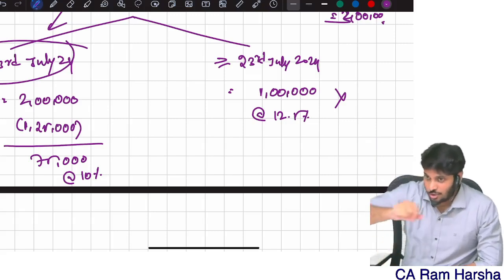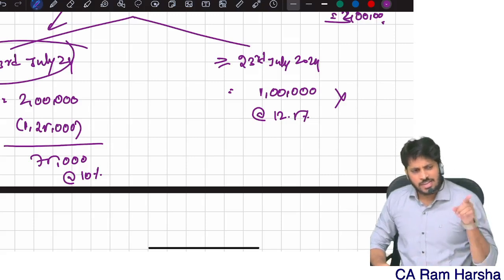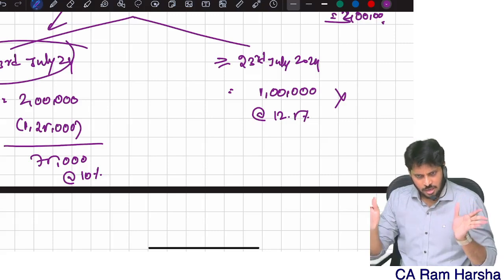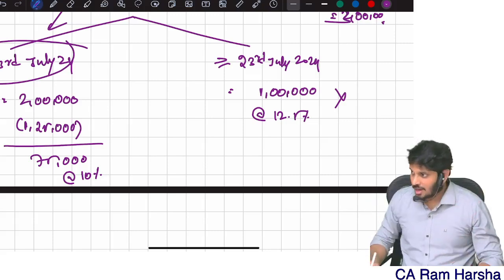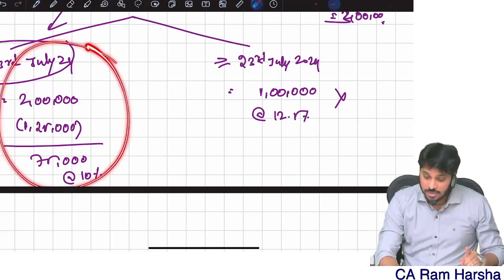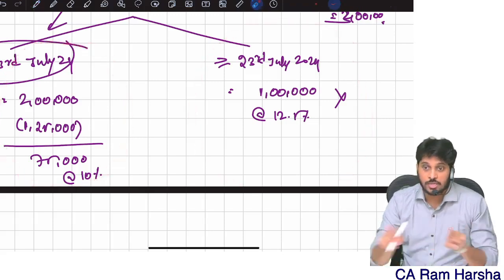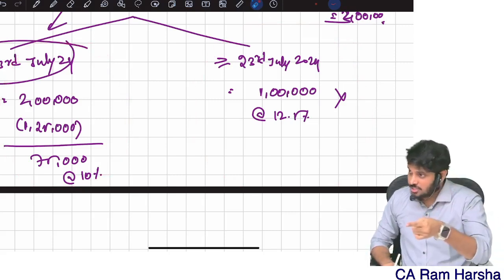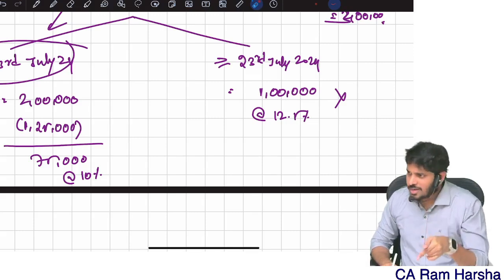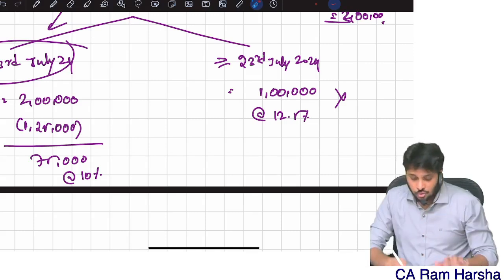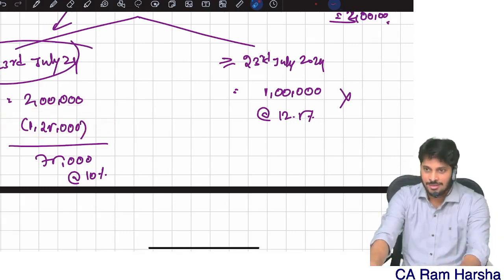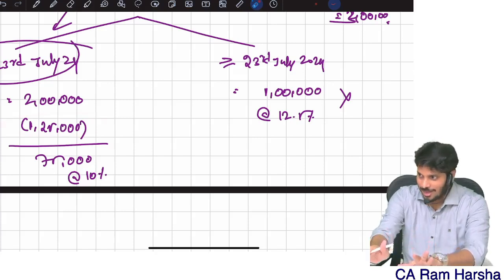They increased the tax rate, so they need to give some benefit also, right? Earlier 1 lakh exempted, 10% tax rate. Now 12.5% tax rate, 1,25,000 exempted. The 1,25,000 is not separate for before and after 23rd July. That is for the full year, just as 1 lakh was for the full year in 23-24. It is the exemption in that year, not about the amendment.